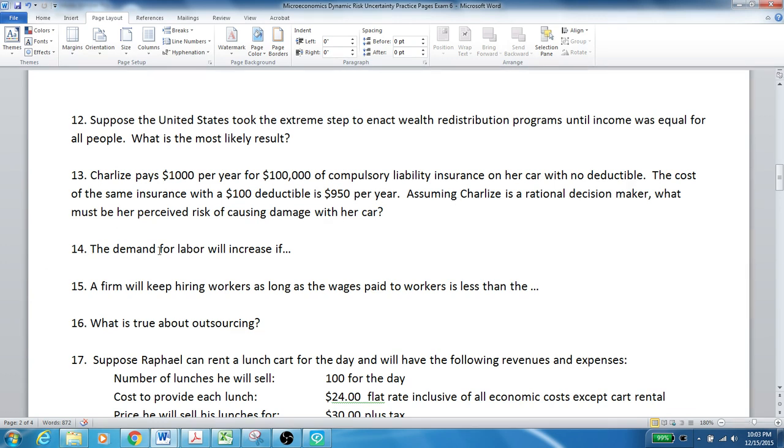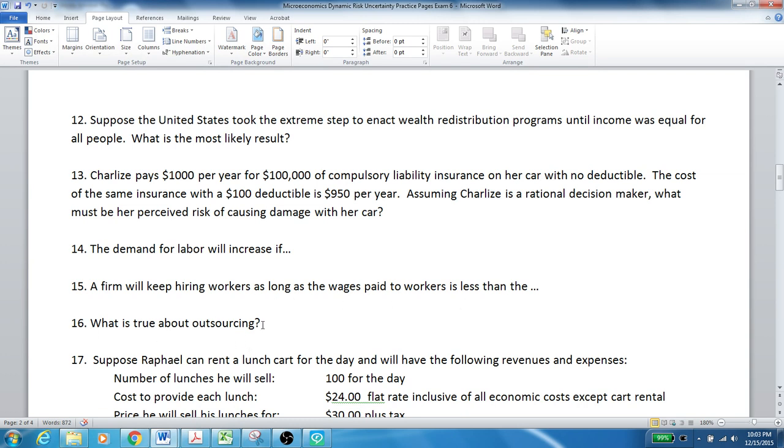Question 14. The demand for labor, which is a derived demand, meaning it's a result of the increase or decrease in demand for whatever it is that labor produces. So for instance, the demand for labor will increase if whatever labor makes has an increase in demand as well. Number 15, a firm will keep hiring workers as long as the wage paid to workers is less than the marginal productivity of labor.